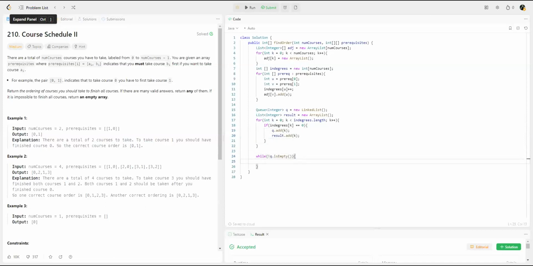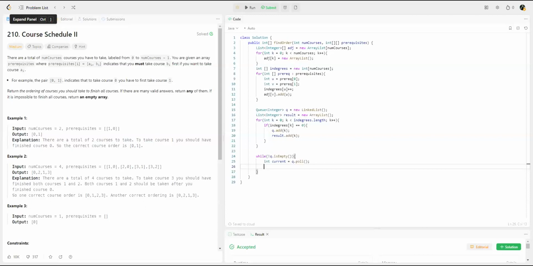I'm going to go through the queue. And the integer that we pull first is going to be q dot pull, and I want to call that current. And then after working with current, I want to reduce the in degrees of its neighbors. I've already processed current, and then I want to reduce the degrees for its neighbors.